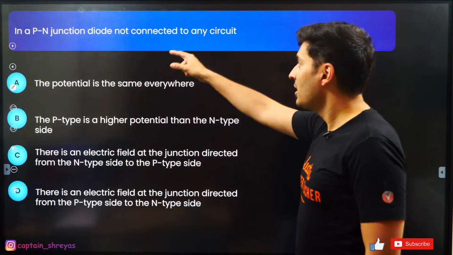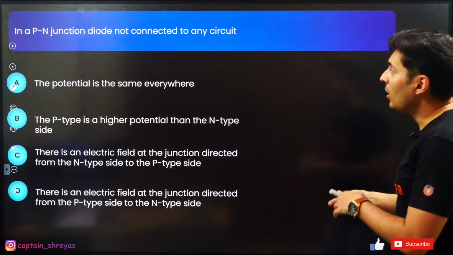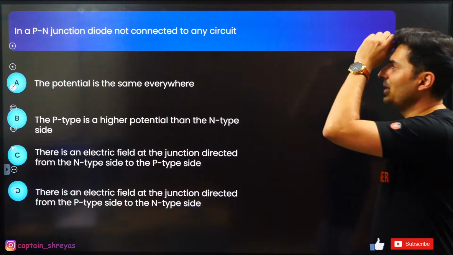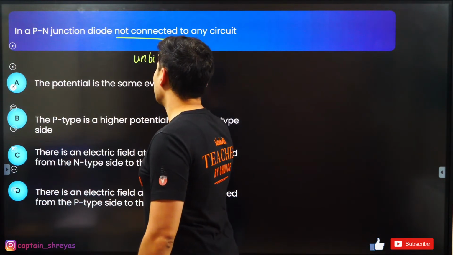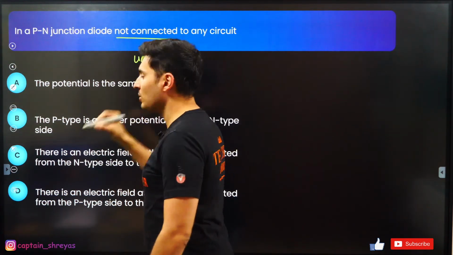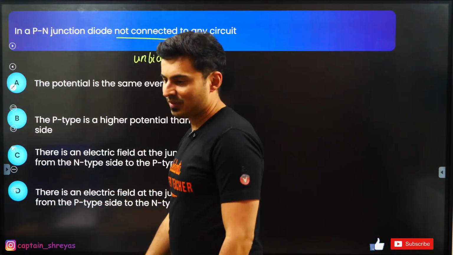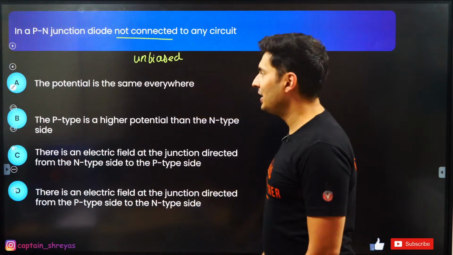No, first watch this. In a PN junction diode not connected to any circuit, basically not connected means it is unbiased. It is unbiased. There is no forward, there is no reverse. What is the answer for this? Come on, my dear students.